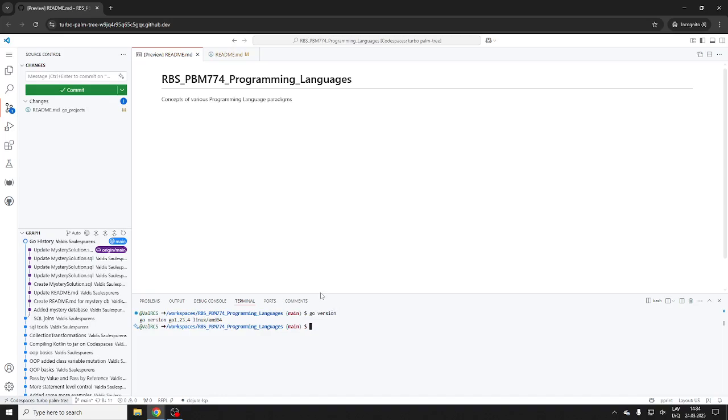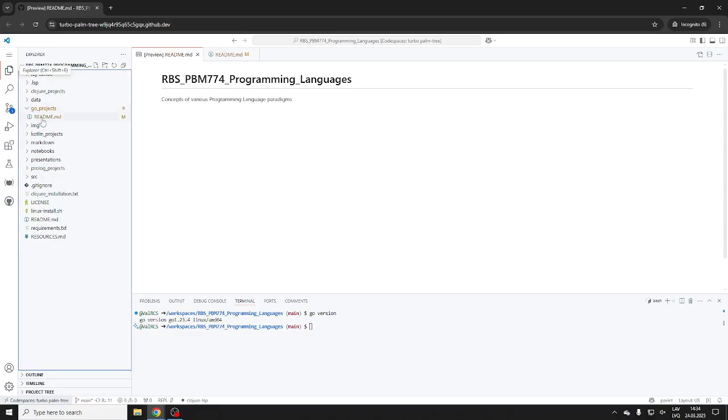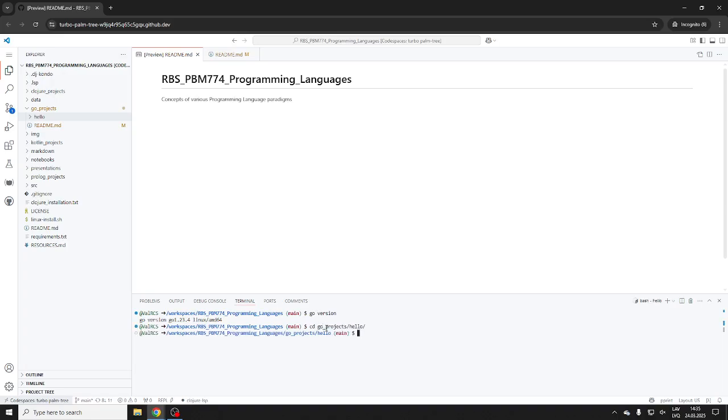So let's do a new module. Let's do a little hello, and I'll go under Go projects. I'll do a hello project, so namespacing. I'll just do hello. I'll change directory to Go projects, Go hello. The recommended way is to do go mod init hello. I'll do it myself.